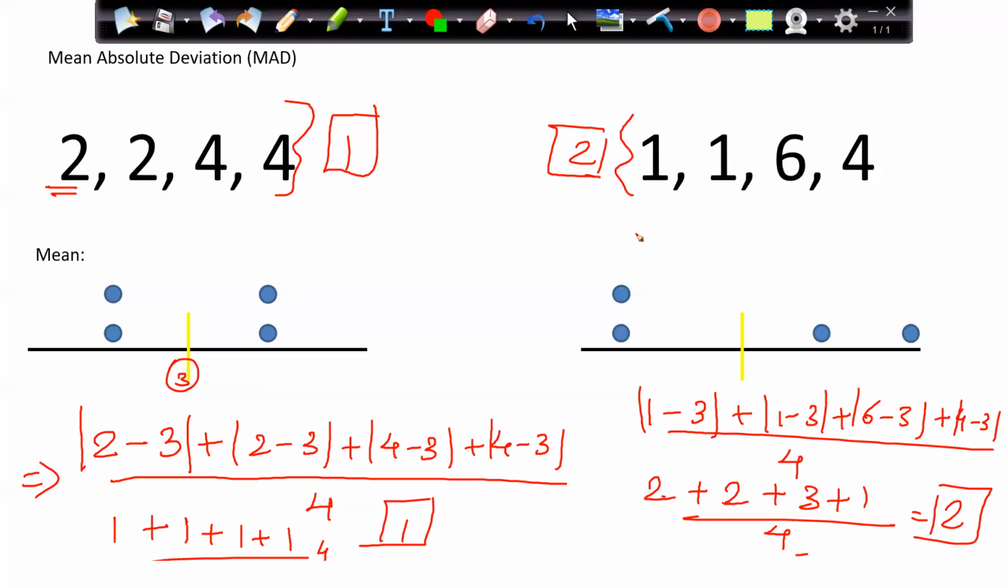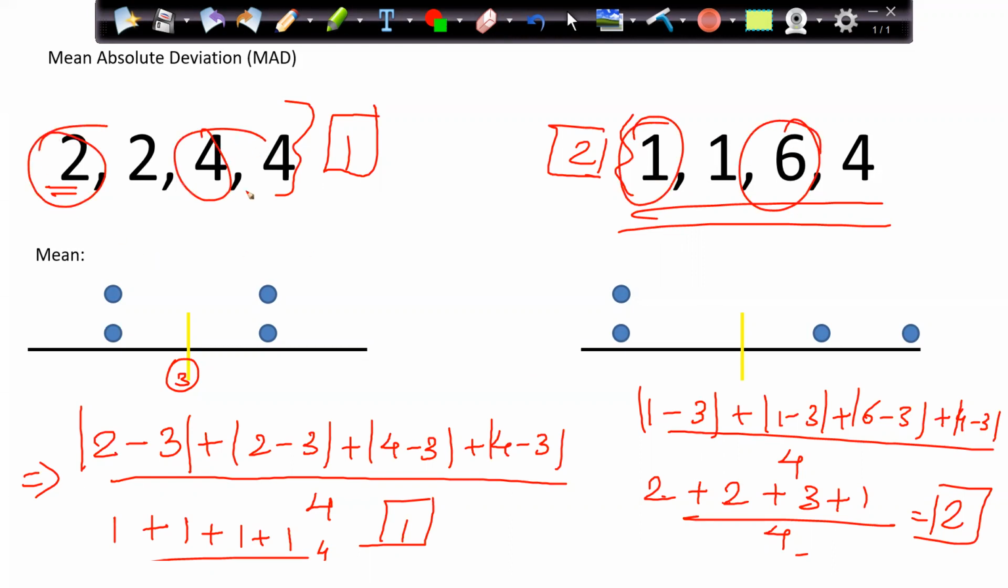And which makes sense, right? Because here my data is well spread. It's varying from 1 to 6. However, it is varying from 2 to 4. The spread is less here. That's why the mean absolute deviation is less here. Here the spread is more. So mean absolute deviation is more.